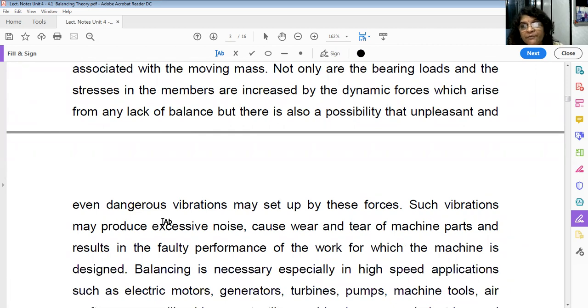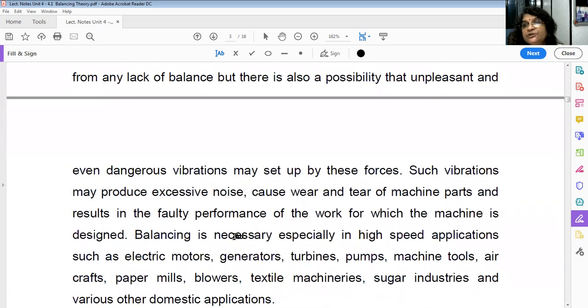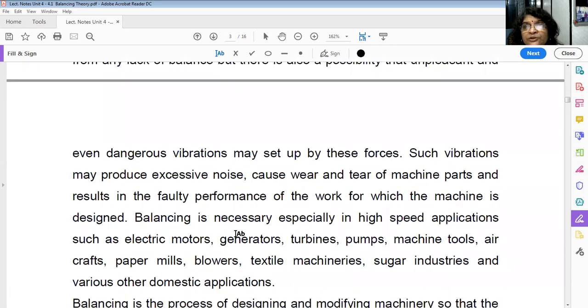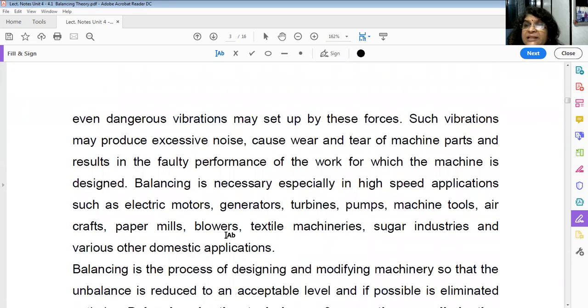We know that in the first 3 units we have learned what vibrations are and how dangerous they can be near the resonant condition. So this unbalance is one of the major causes of vibration. We must learn how to remove this unbalance in rotary masses and reciprocating masses. So balancing is necessary, especially in high-speed applications.